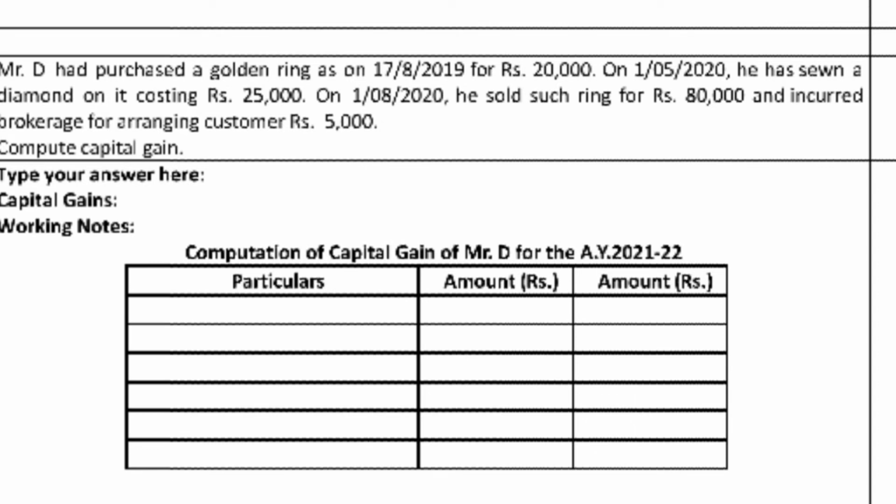First of all, we got the sale consideration less expenses of transfer; here the expense is brokerage, 5,000, so it is 75,000. 75,000 less the cost of acquisition and cost of improvement, and 20,000 is the cost of acquisition, into 301 divided by the base index. Please refer to the latest material.